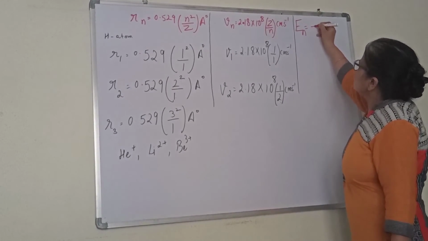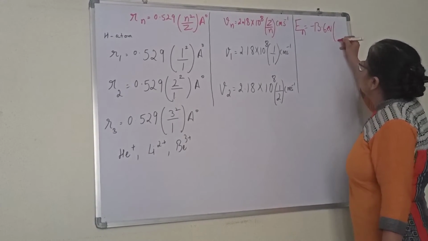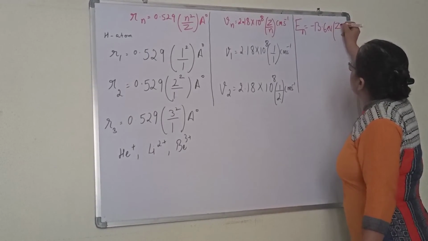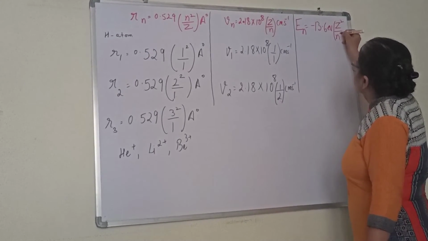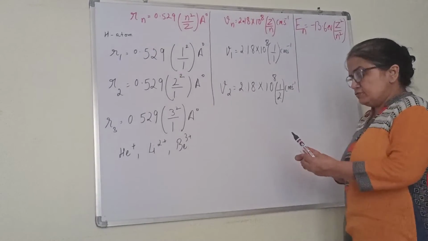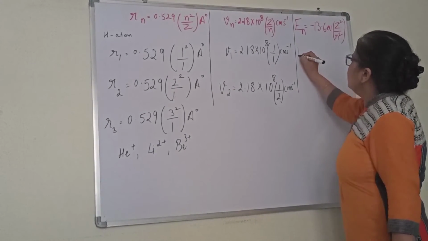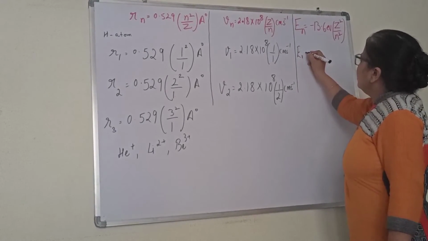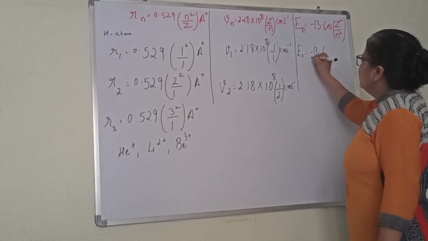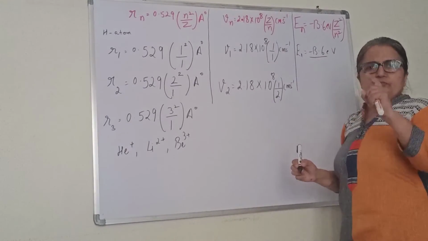En is minus 13.6 electron volt into Z square by N square. So if I have to write down for the first, I will write down for 5 orbits. E1 will be equal to minus 13.6 electron volt into 1 divided by 1 square only. That means this much electron volt only for the first orbit.